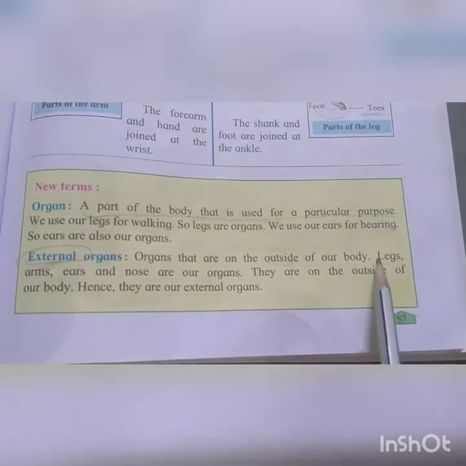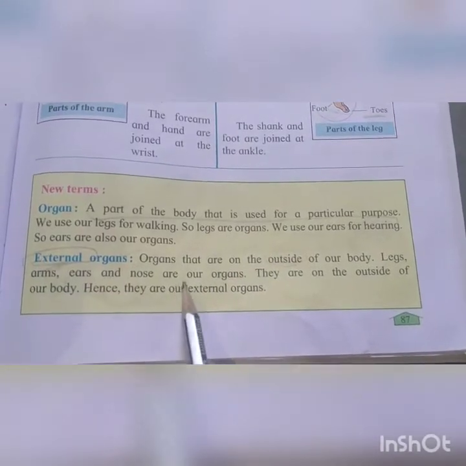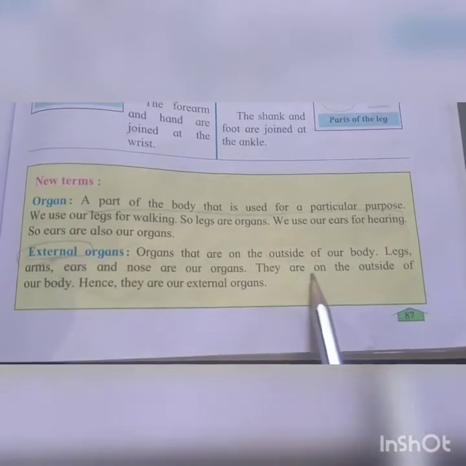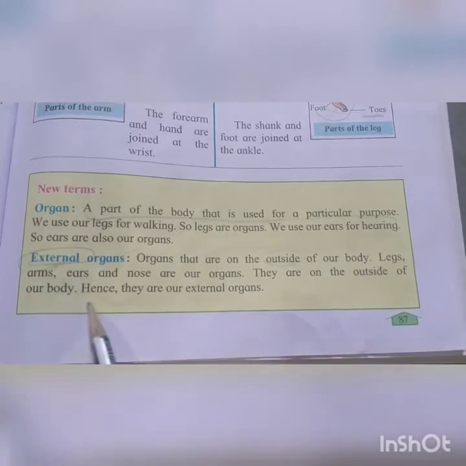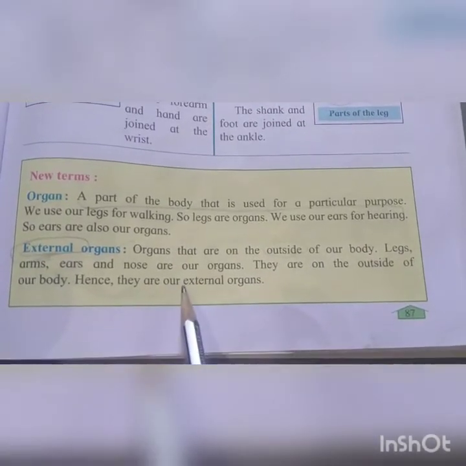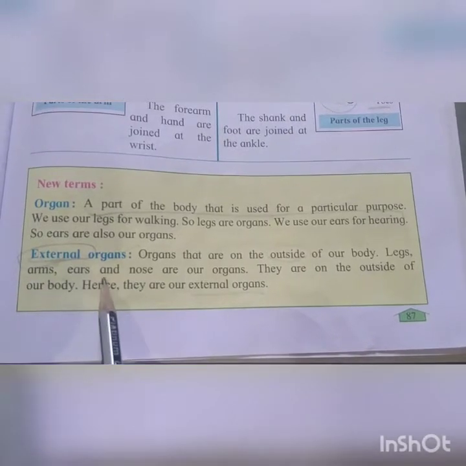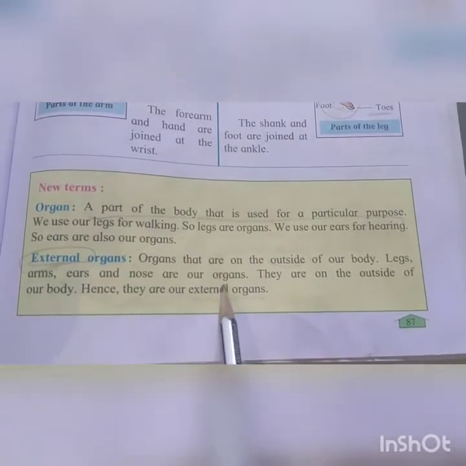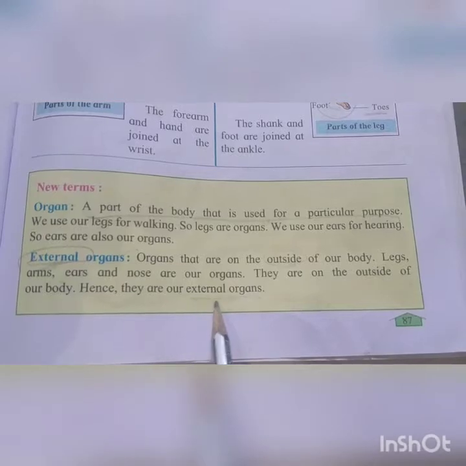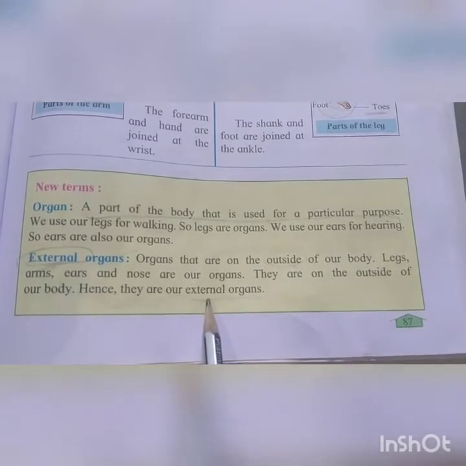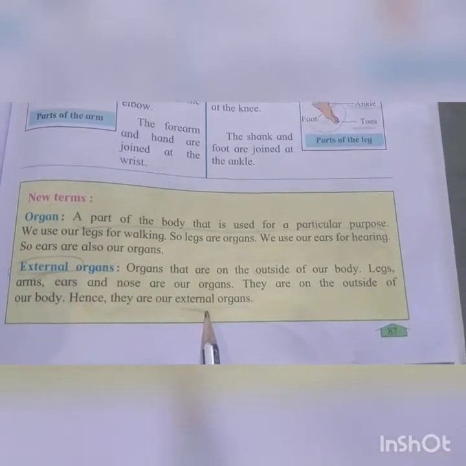Legs, arms, ears and nose are our organs. They are on the outside of our body. Hence they are our external organs. Legs, arms, ears and nose: these organs you can see outside of your body. So they are external organs.